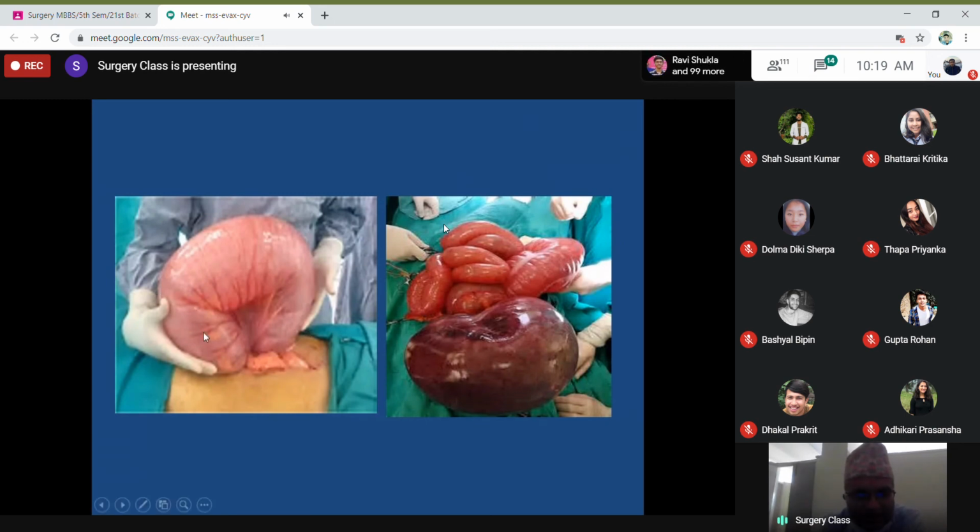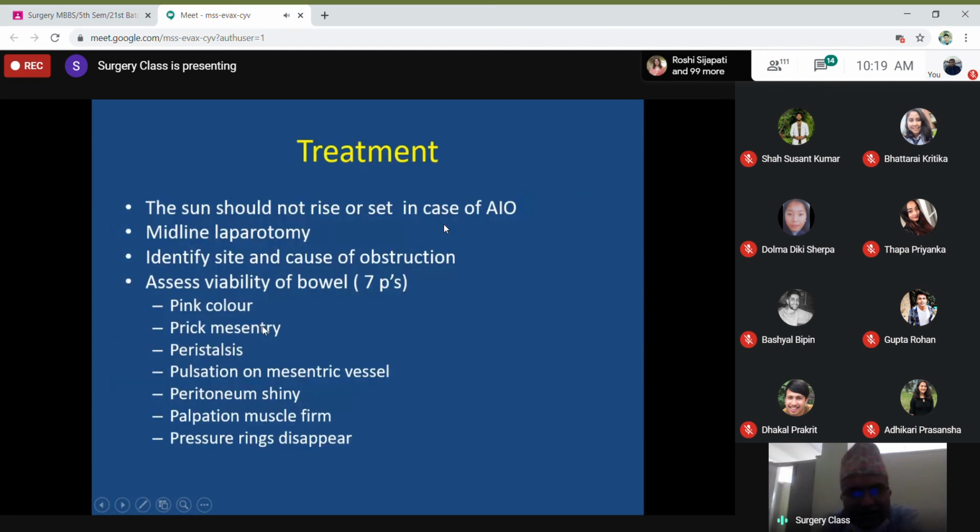Okay, this is the volvulus, grossly dilated sigmoid, but the bowel is healthy. This is also a picture of volvulus, but the bowel is unhealthy. This is strangulated bowel, this is healthy bowel. So depending on the finding, you have to do the surgical treatment. You may have to resect the bowel. You do resection and anastomosis. Sometimes you do resection as well as stoma formation.